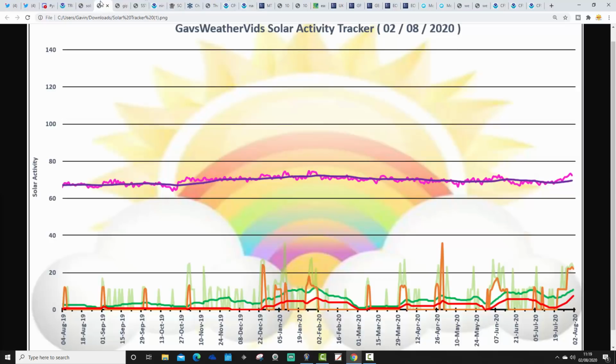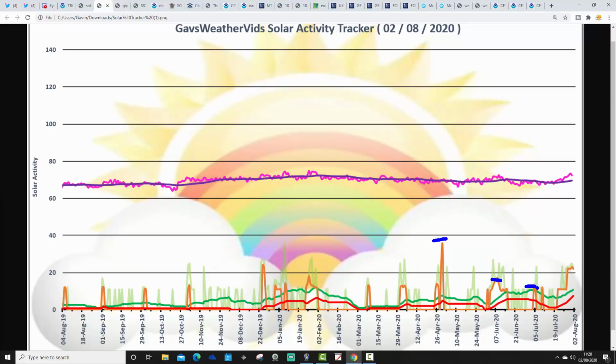This is the GavsWeatherVids Solar Activity Tracker, updated by our good friend James Ackrill to the 2nd of August to today. So you can see we are getting a little tick up in activity at the moment, and you expect this as we're moving on into the start of solar cycle number 25, of course. So the orange line is depicting each individual day's worth of sunspot activity. So you can see there, for example, a couple of sunspots, and through here as well.